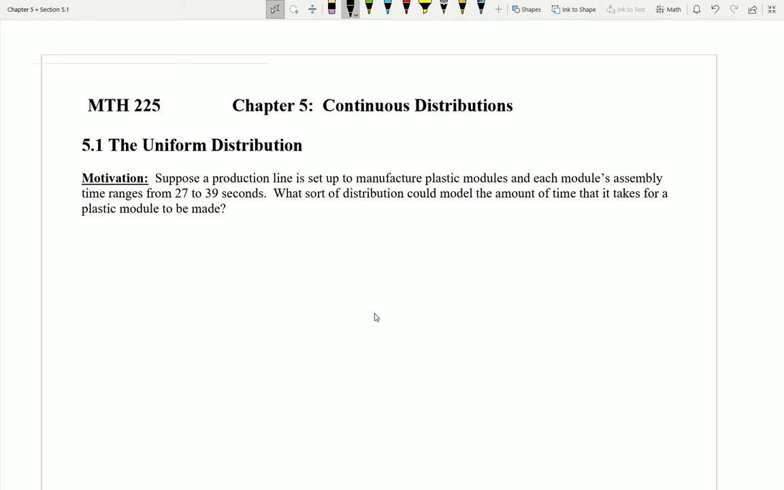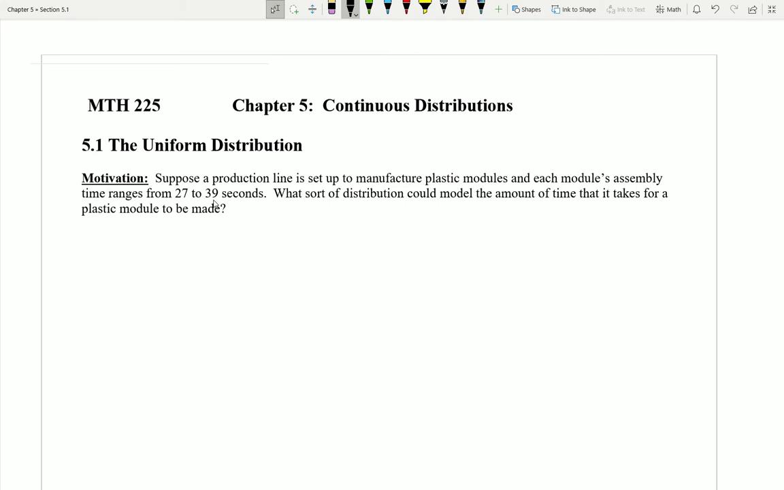So let's see what we have here in the motivation. Suppose a production line is set up to manufacture plastic modules. Okay, so you've got some little plastic pieces coming down a conveyor belt, right? This is what the factory is meant to produce. And each module's assembly time varies a little bit, right? So it can vary from, say, 27 seconds to build this whole thing and put it together, maybe up to like 39 seconds, right? But it won't go more than 39, it won't go less than 27. That's where it's kind of locked in.